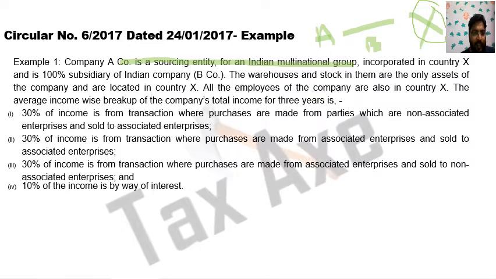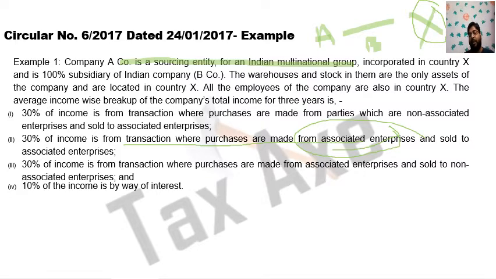The average income-wise breakup of the company's total income for 3 years is: 30% of the income is from transactions where purchases are made from parties which are not associated enterprises and sold to associated enterprises. 30% of income is from transactions where purchases are made from AE and sold to AE. 30% of its income is from transactions where purchases are made from AE and sold to non-AE. And 10% of income is by way of interest.